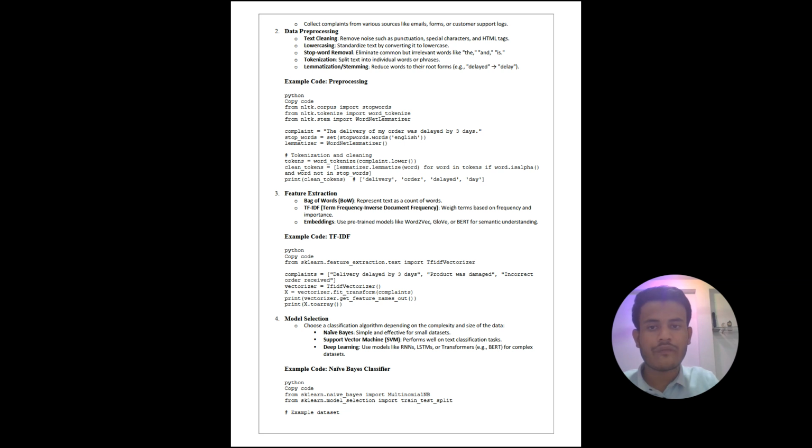Step three is stop word removal. Eliminate common but irrelevant words like the and is. Fourth one is tokenization. Tokenization is the process of splitting the text into individual words or phrases. Step five is lemmatization or stemming. Lemmatization means converting the word into its base root form. For example, delayed is converted into delay.